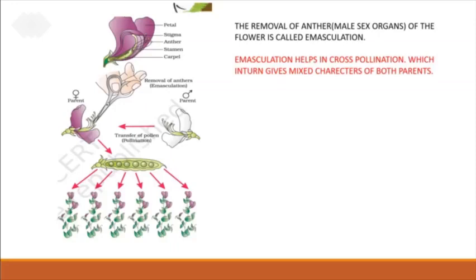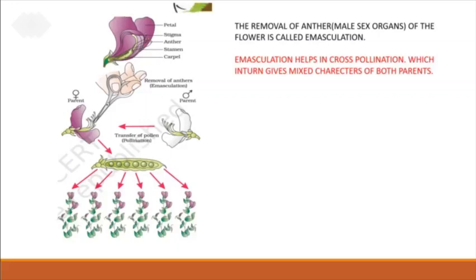Crossbreeding can be done only by the process of cross pollination. I think you are already familiar with cross pollination and self pollination. What is meant by self pollination? Self pollination is the process of transferring pollen grains from a flower to the stigma of the same flower.